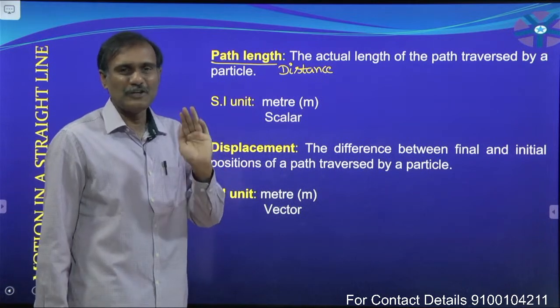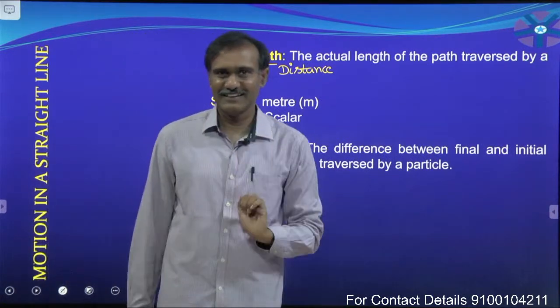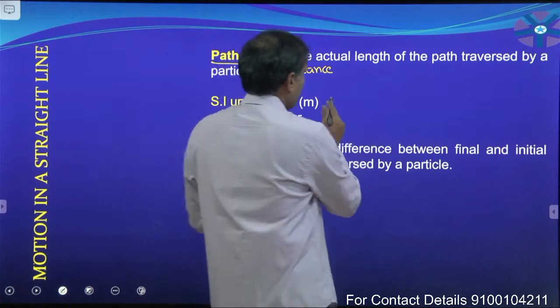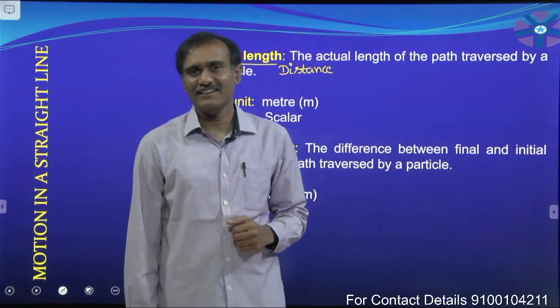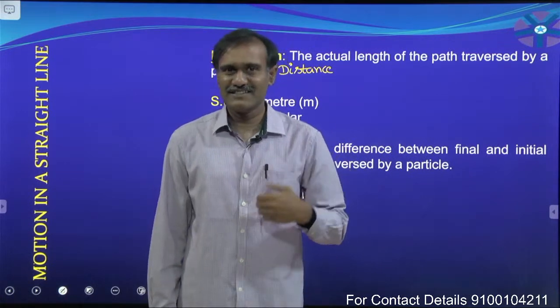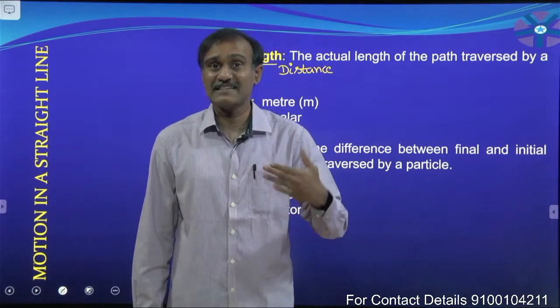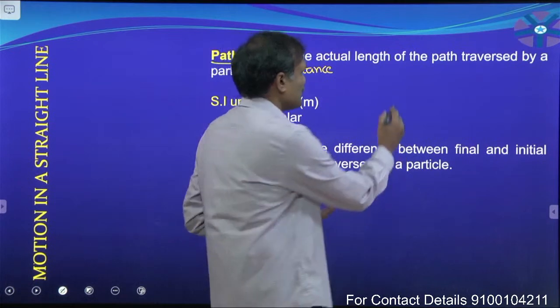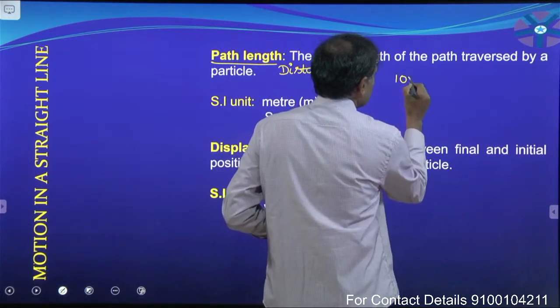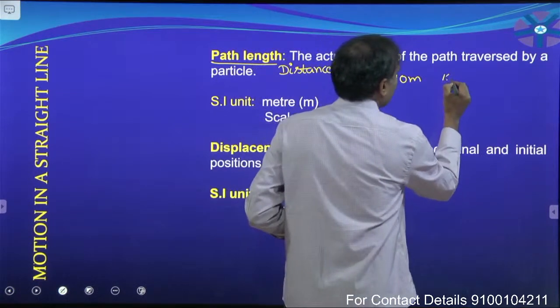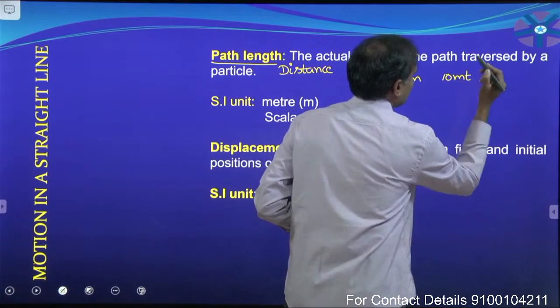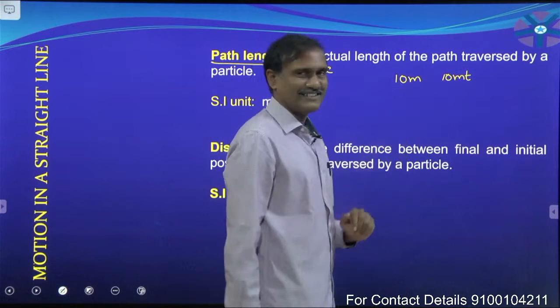Here I want to discuss something. A particle moving along a straight line, its position changes, it describes a certain distance which is equal to 10 meter. Someone has written it in this manner, 10 MT. Now, which is correct?